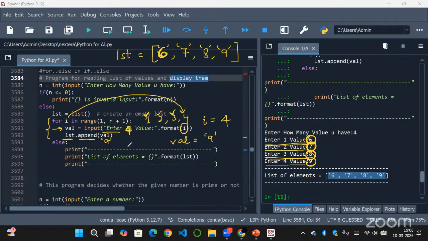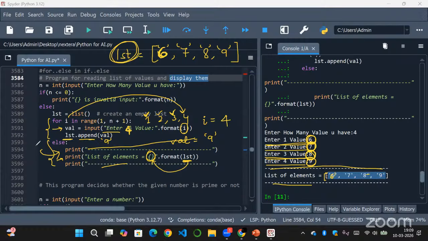Then, as the for loop has been done normally, the else block will be executed. Inside the else block, we have a line, and it will print this line. Then it will print the next print statement, that is list of elements equals to. Now it will print the list lst. For dot format, I've given the list, right? So this list will be printed in place of the curly braces. So list of elements equals to the list 6, 7, 8, 9. In this way, I'm printing the values, and then it will print this line also here.